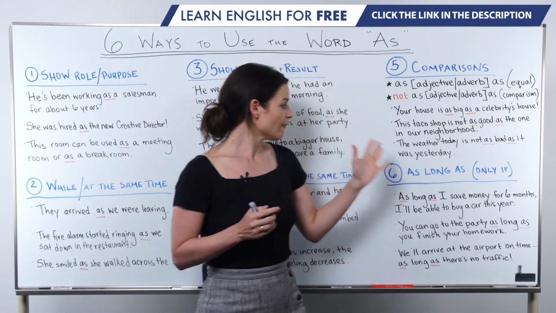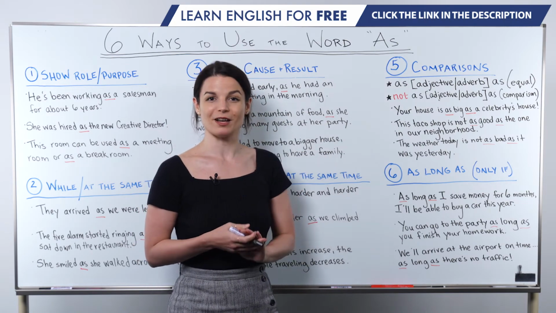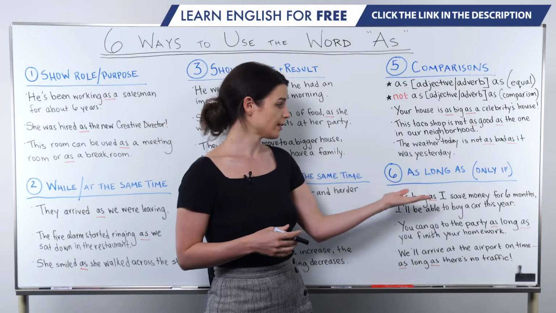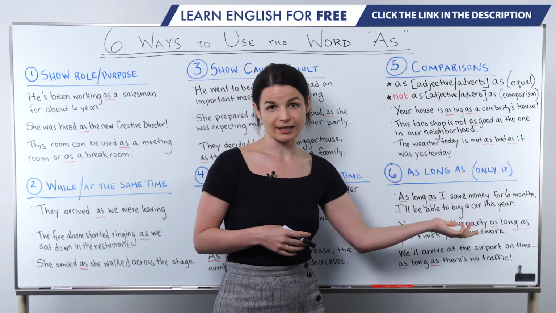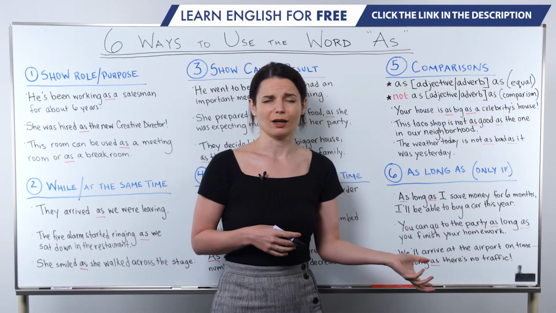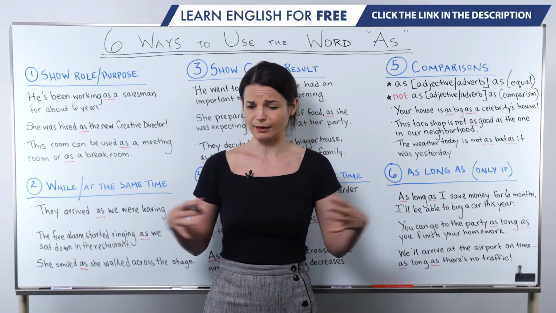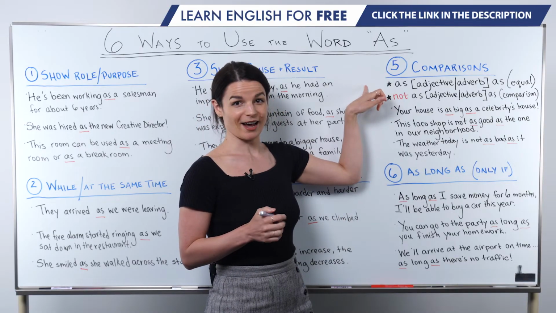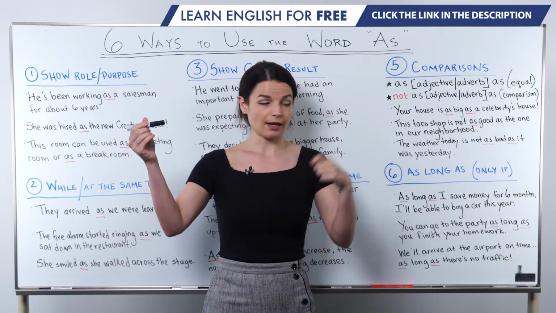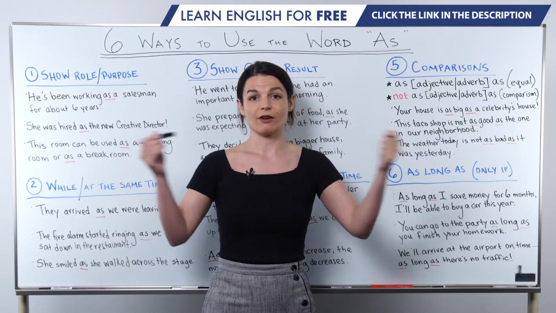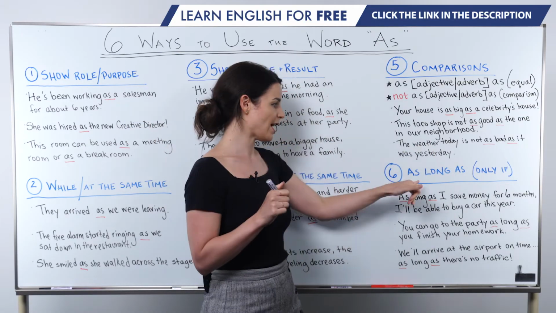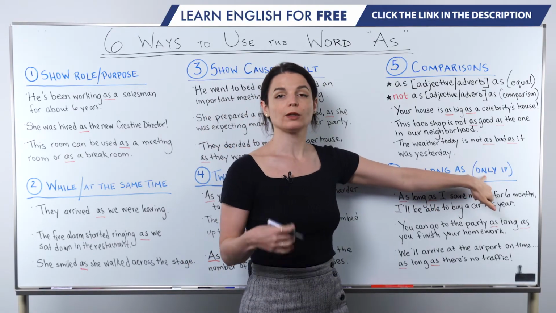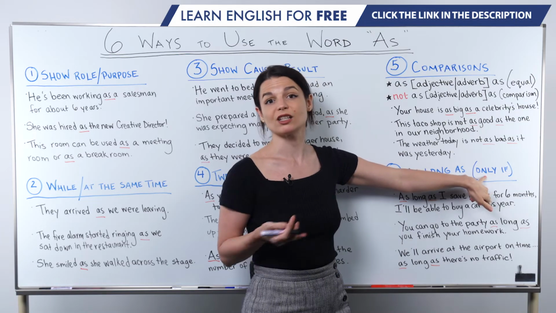Okay, let's finish off this lesson with point number 6. So point number 6, I wanted to focus on this expression, as long as, because I think it's sometimes very confusing. What does this mean? Does this have to do with length? Sometimes, yes, we can use this in this pattern actually, like this marker is as long as that marker, which means they are of equal length. However, we have this as long as expression, which means only if. It acts as part of a conditional expression.